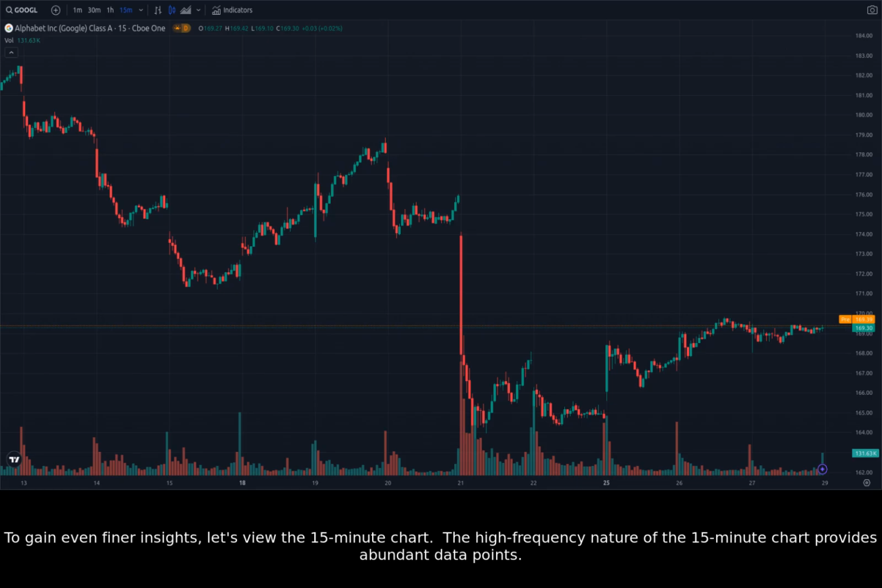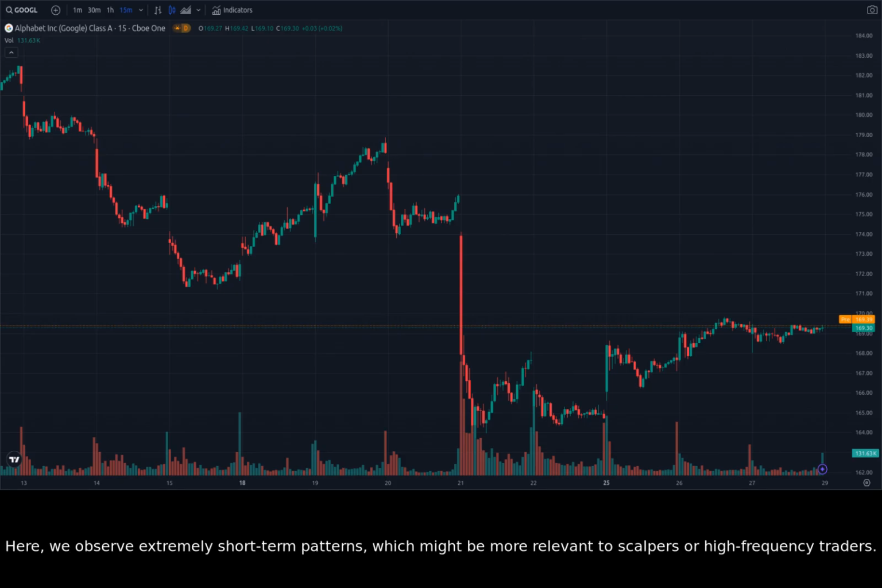To gain even finer insights, let's view the 15-minute chart. The high-frequency nature of the 15-minute chart provides abundant data points. Here, we observe extremely short-term patterns, which might be more relevant to scalpers or high-frequency traders.